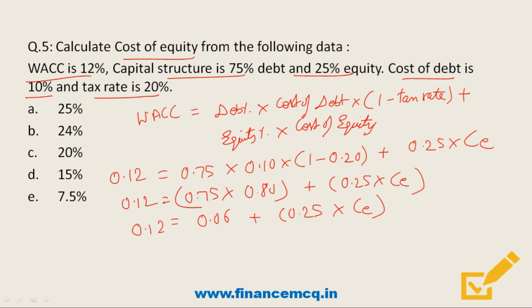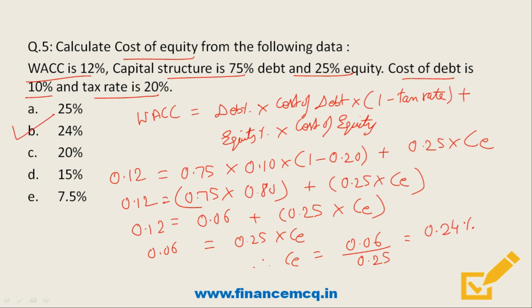So friends, again solving this, we will get 0.06 is equal to 0.25 into cost of equity. So friends, cost of equity will be 0.06 divided by 0.25. So friends, if we solve this, it will be 0.24. So that will be option B. So the correct answer will be option B, that says cost of equity is 24%.